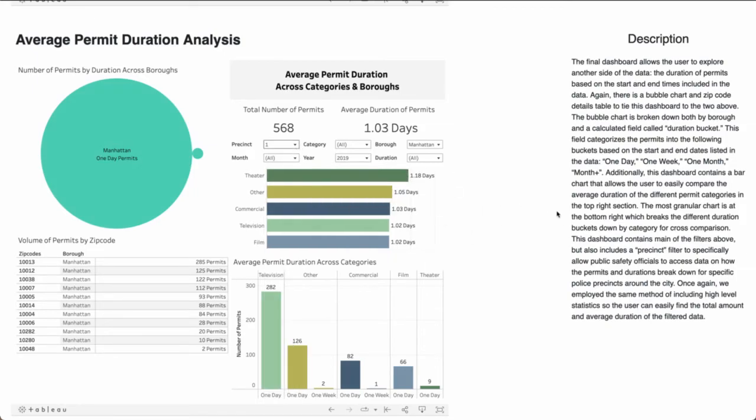So, a lot of one-day permits, and mostly in the television category. And even their theater permits were much lower than the average that we saw earlier. So they likely weren't too overwhelmed.